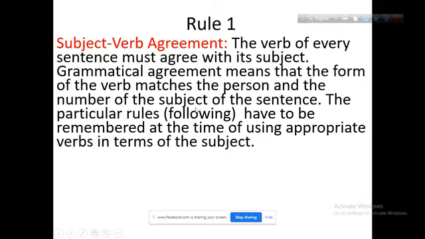In the particular rules given below, we will find the rules of subject verb agreement. We will discuss them later on. You must mind it when you are using appropriate verbs in terms of the subject. You must remember what is the subject's person or what is the number of the subject, singular or plural, first person, second person or third person. You have to mind it when you use verb according to the subject.